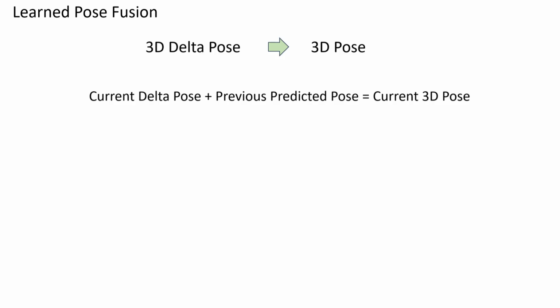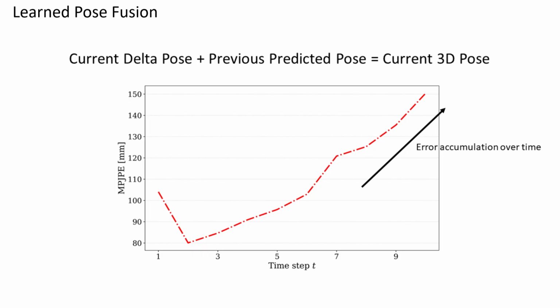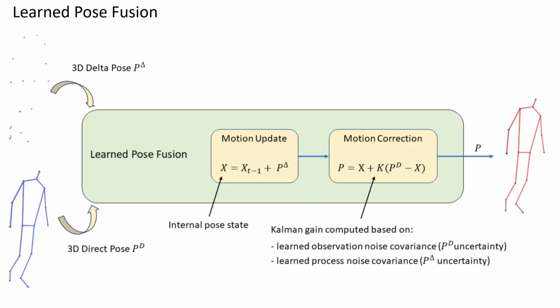A simple way to convert the 3D delta pose to a full pose is to add it to the previous pose, but this causes errors to accumulate over time. To mitigate this, we introduce a learned pose fusion module that takes the current 3D delta and direct poses. It first performs a motion update by applying the delta pose to its internal pose state, then corrects the motion using the direct pose. The direct pose acts as an anchor for drift correction.